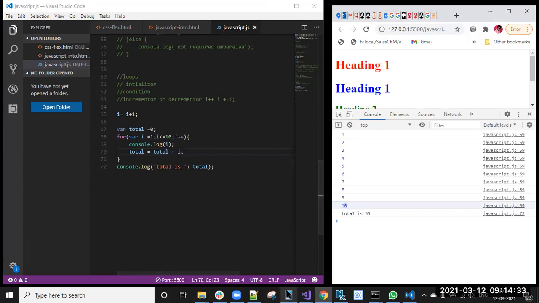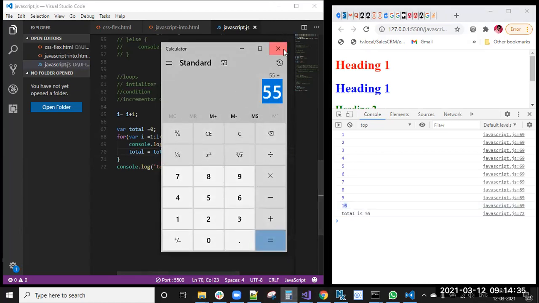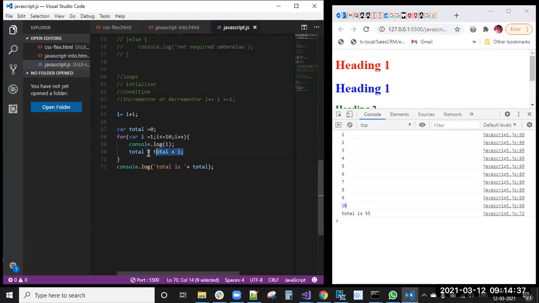How we have calculated in that calculator, this much time is reduced. In one line we have achieved that. The total we have achieved within one line. Okay, like that the for loop will execute.